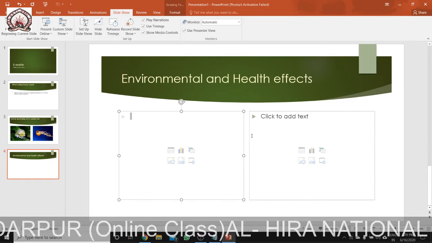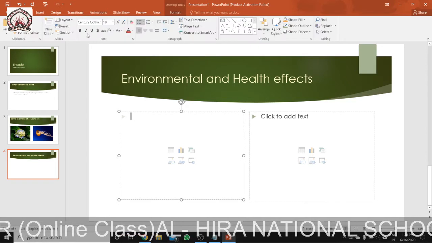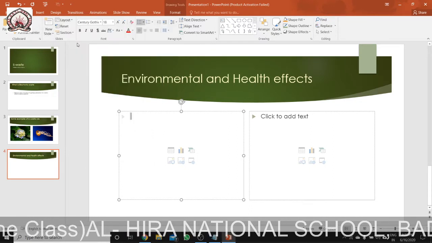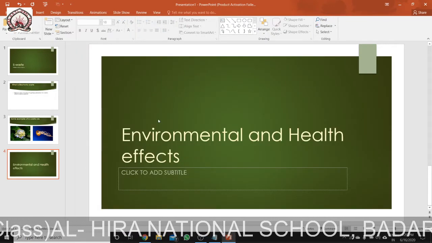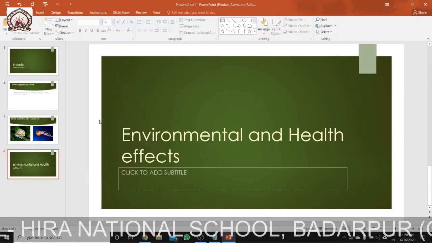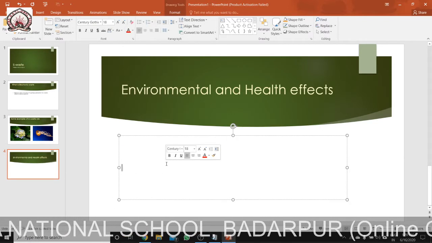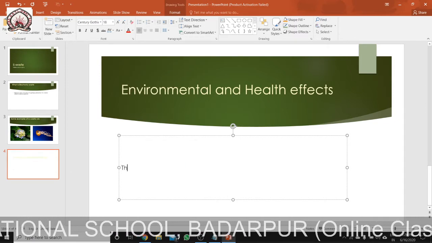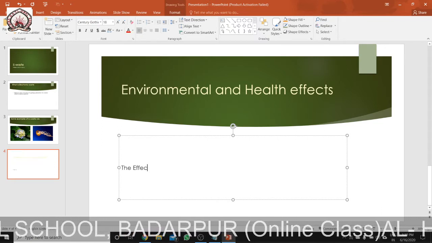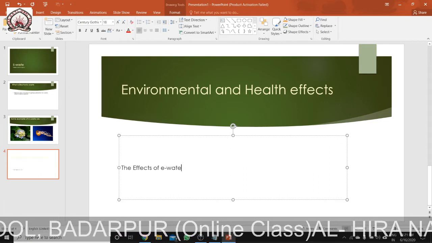Suppose here you want to write something, you don't want to insert a picture. So you can remove this, or you can go to home and you can take a layout. You can take a layout, see, like this. Okay, you can take a layout like this, or else you can take any layout, say this one, like this. So you can write here anything. You can write about what are the environmental and health effects, the effects of e-waste.